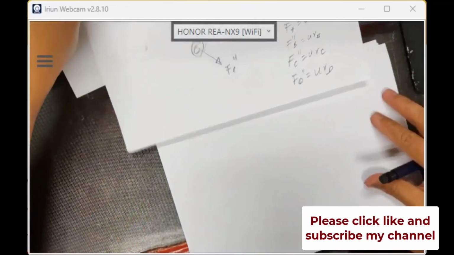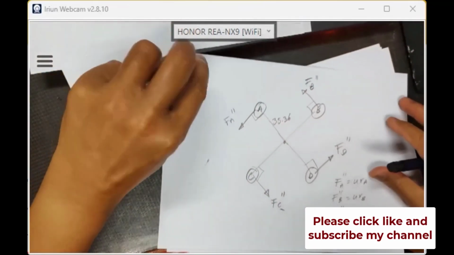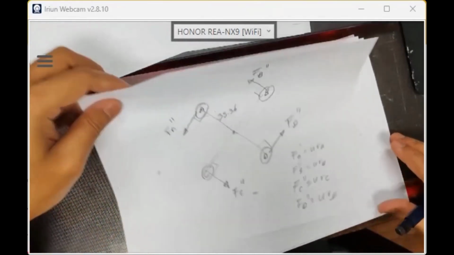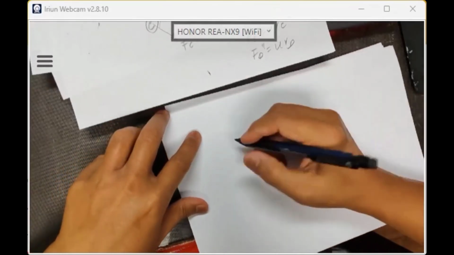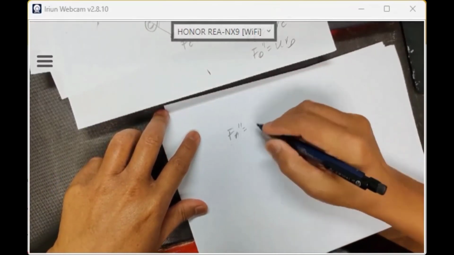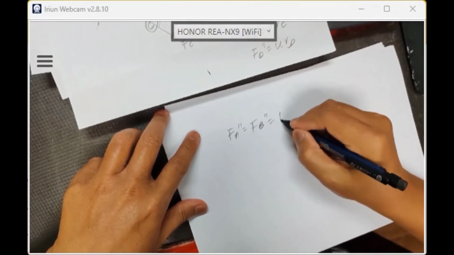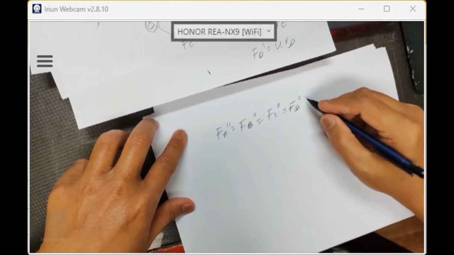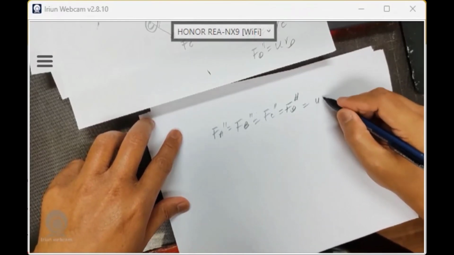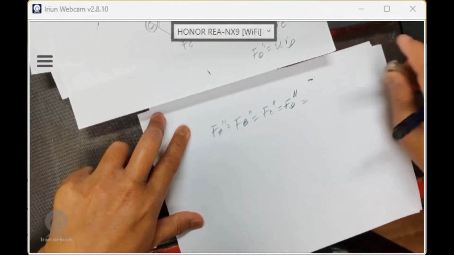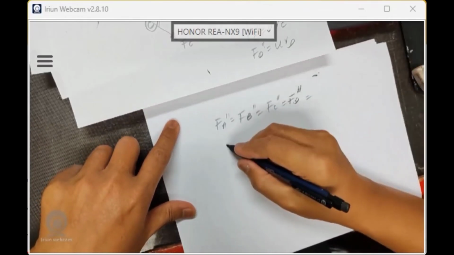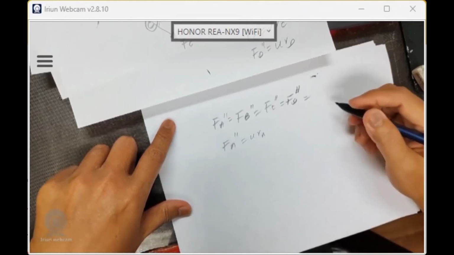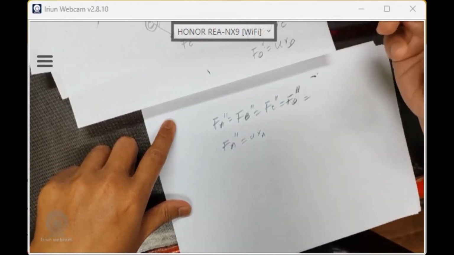So it means, okay, let me show you again. FA, FB, FC, FD are the same because the radius is the same. So FA double prime equals FB double prime, FC double prime equals FD double prime, equal to U. This is the same. Since the radius is the same, it's U times R. So for example, FA double prime equals U times RA, because U is kilonewton per millimeter.